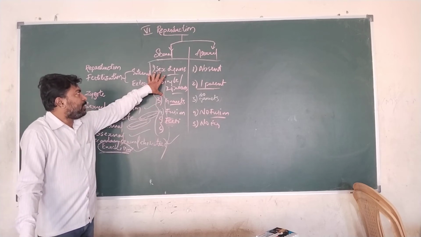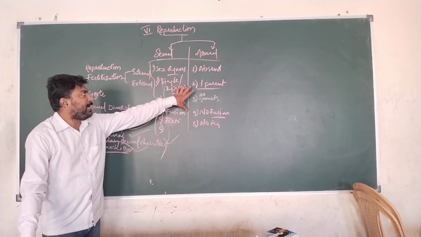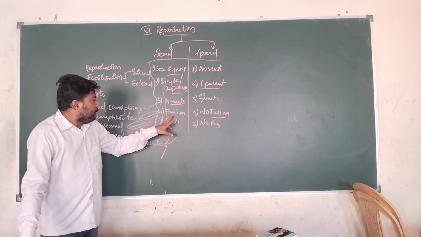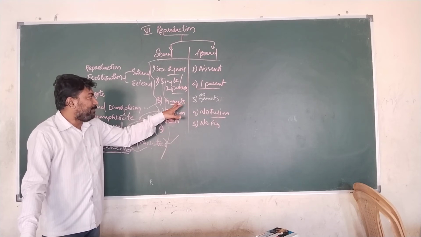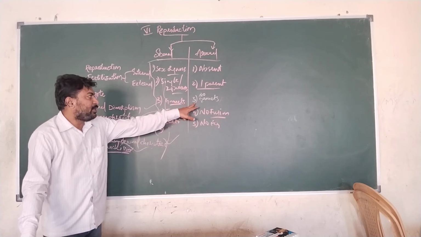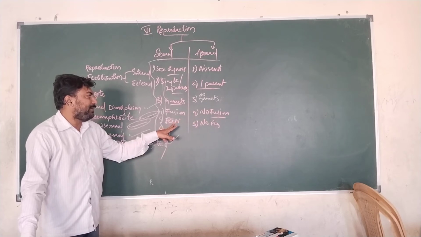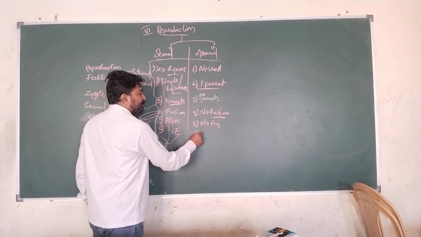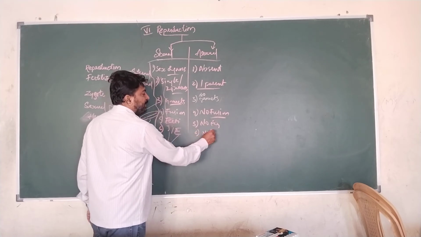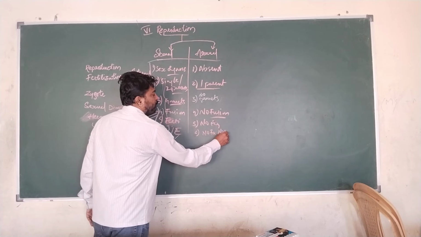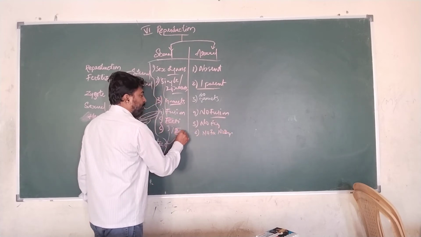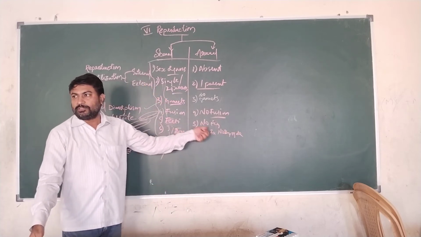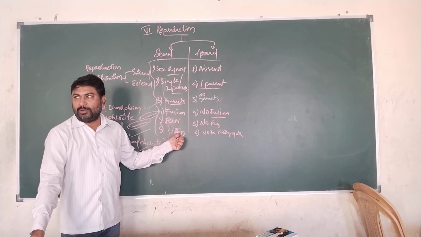So these are the differences between sexual reproduction and asexual reproduction. Okay. Fusion of gametes will take place. Since gametes are produced, fusion will take place. Since gametes are not produced, no fusion will take place. Fertilization will take place, either internal or external. When there is no fertilization, no zygote will be formed. Here zygote will be formed and here no zygote will be formed. Since no fertilization, no zygote. Since fertilization takes place, zygote will be formed.